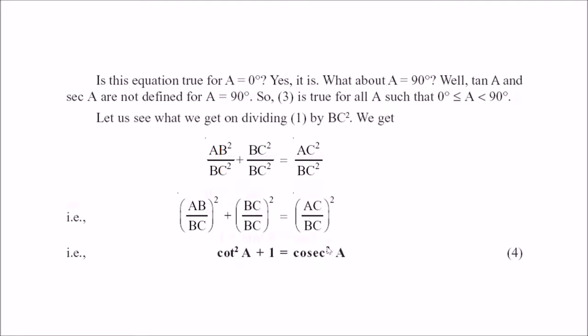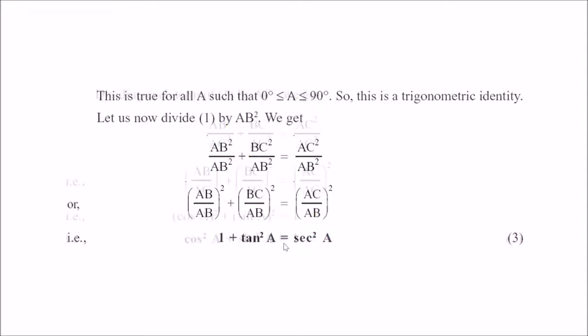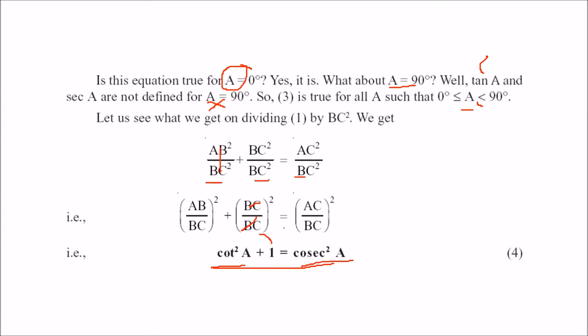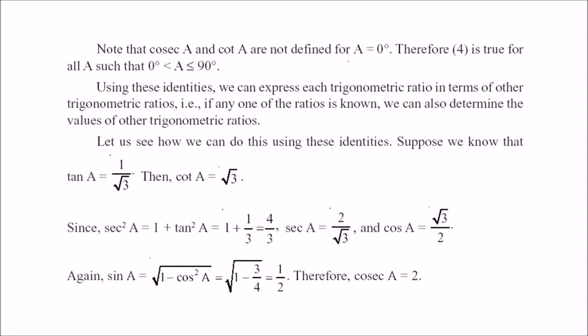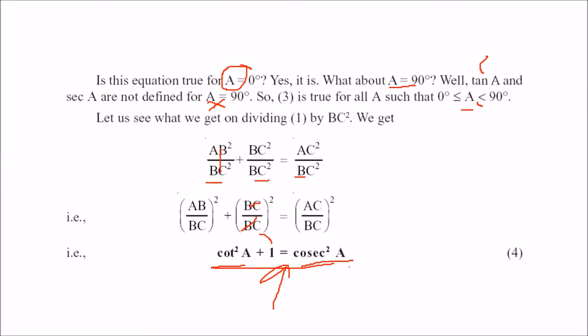You can write this. 1 plus tan square A is equal to sec square A. And sin square A plus cos square A equal to 1. These are the three identities we just found out. But before we go ahead, I have to discuss this also. As we see, this cosec and cot are not defined for A equal to 0. So in this case, A will lie between 90 and 0. It can be equal to 90, but it will not be equal to 0 because cot and cosec are not defined for 0. Angle A cannot be 0 here.